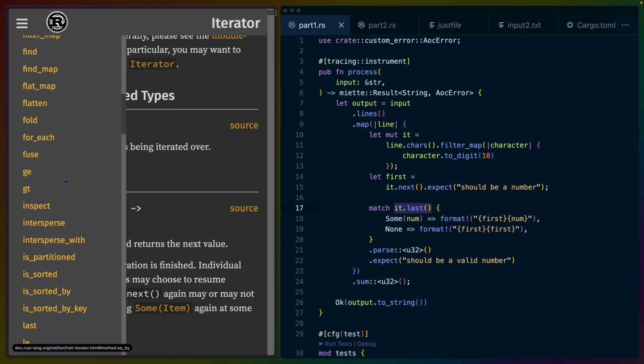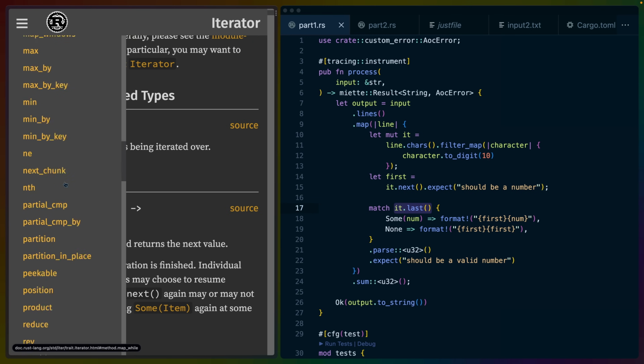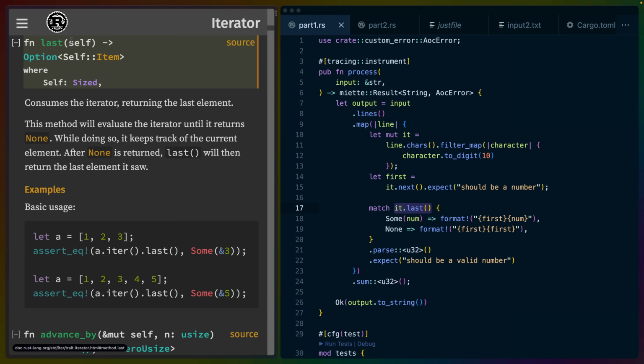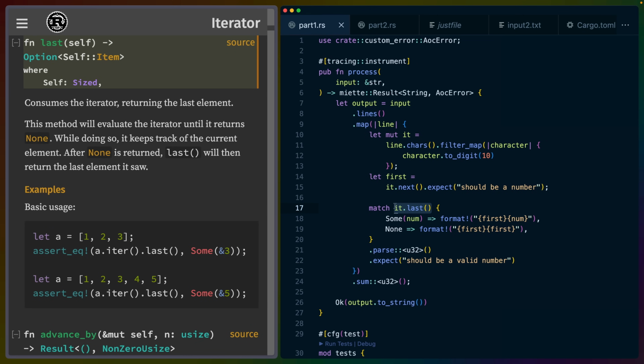If we go back to Iterator, we also have more functions. In our case, the function that we're interested in is last. So last gives us an Option of the Item. There may or may not be a last item. If the iterator is empty, if we've consumed everything by grabbing the first value, then there's nothing left and we'll get None. This is what happens in the case where we reuse first twice.